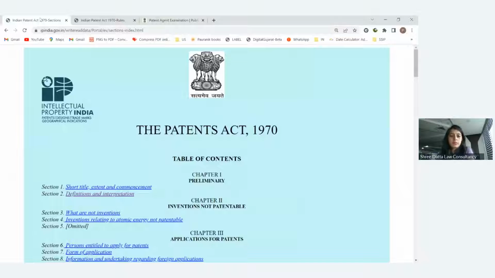So basically, first we will quickly go through all the sections by the title, right? Mainly the Patent Act, we can say this patent law, the Patents Act 1970, which has been amended several times.